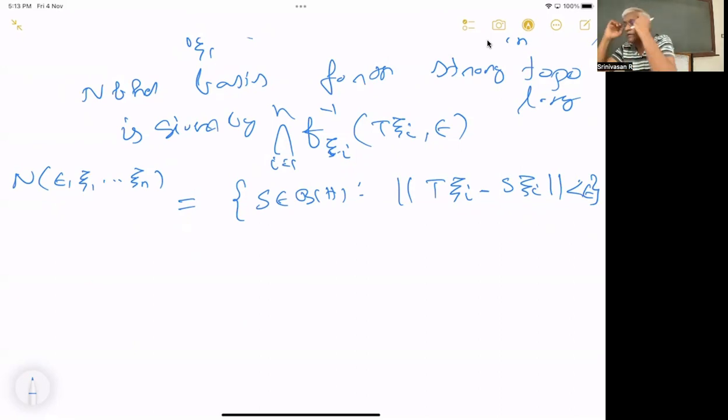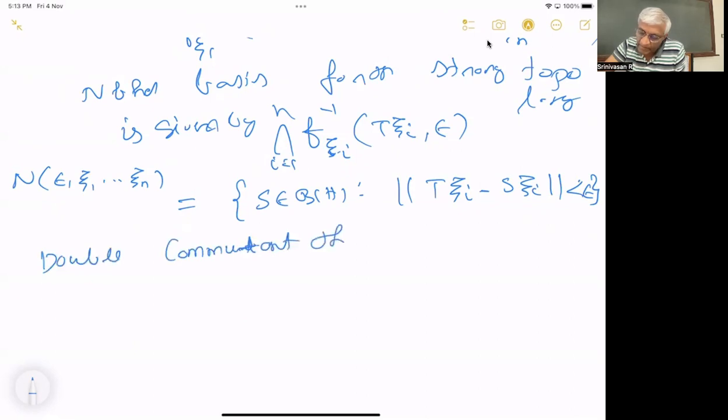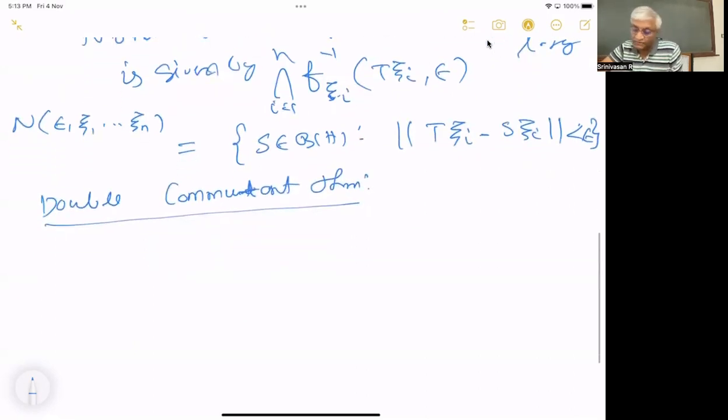Okay. Now we want to use this to prove the double commutant theorem. We have already proved it for finite dimensions, where there is no topology involved.